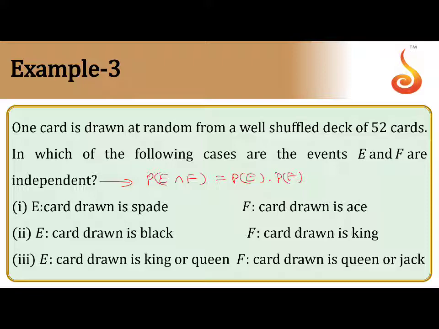Now the first question: the given event E is that the card drawn is a spade. How many spade cards are there in a pack? There are 13 spade cards. How many ace cards? 4 ace cards. How many black cards? 26 black cards. How many king cards? 4. King 4, queen 4, and jack also 4. This is the data which is given. Now our job is to calculate P of E, P of F, and the intersection also.